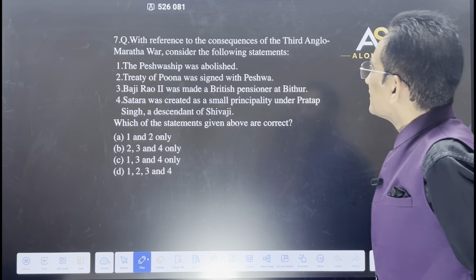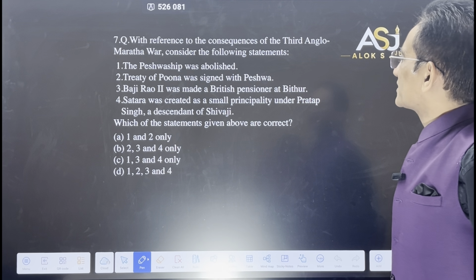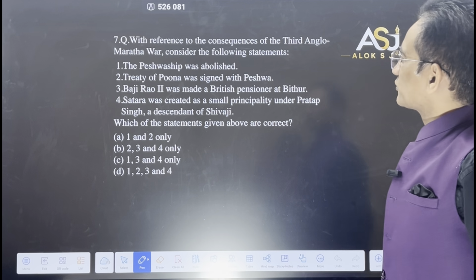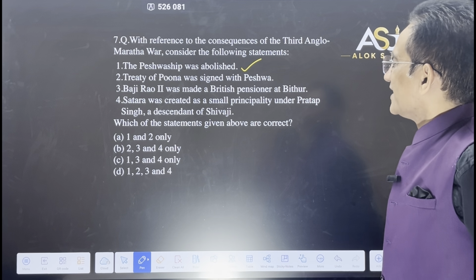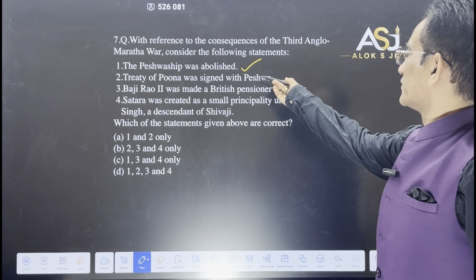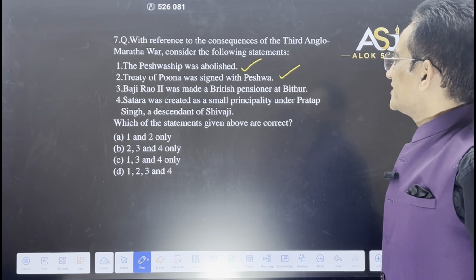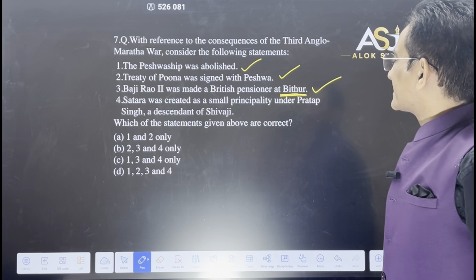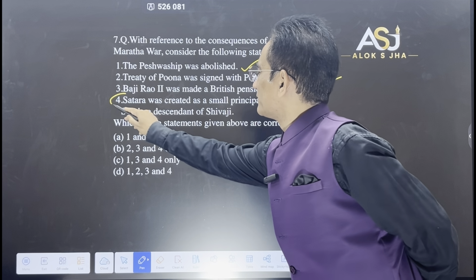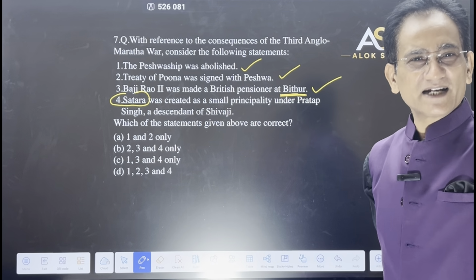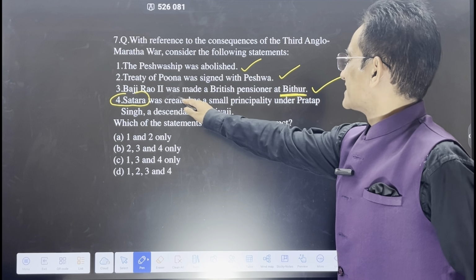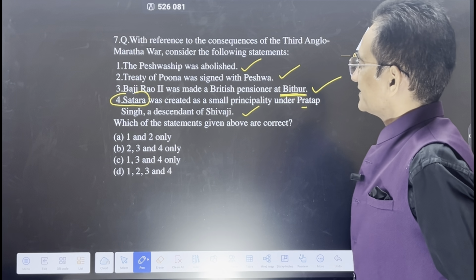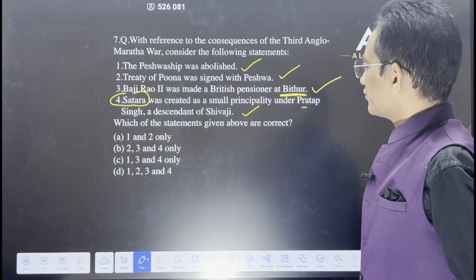Done. Then next. With reference to the consequences of the Third Anglo-Maratha War, consider the following statement. After the Third Anglo-Maratha War, what all happened? The Peshwa was abolished, yes. The Treaty of Pune was signed, yes. A forceful treaty was signed with the Peshwa. Baji Rao II was made a British pensioner at Bithur, yes, correct. Satara was created as a gift. I told you Satara, you remember that? It was created as a small principality under Pratap Singh, a descendant of Shivaji. This is also correct. You add this information. So here also all correct.